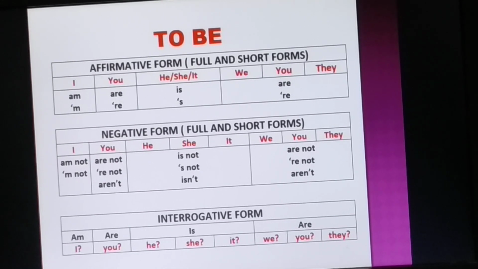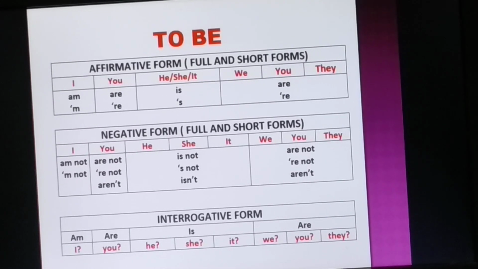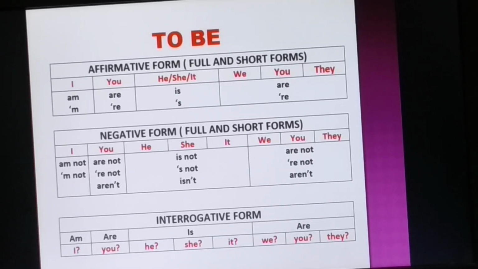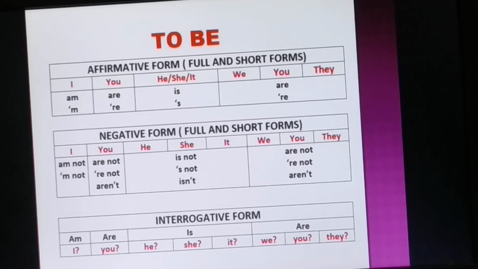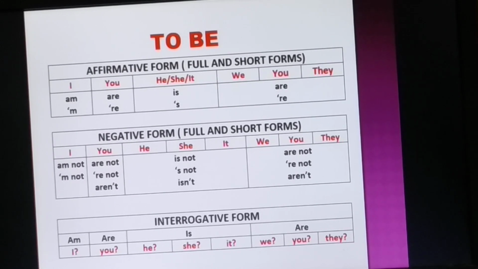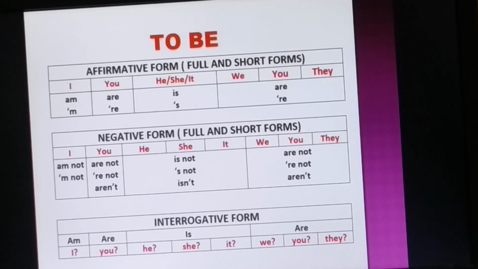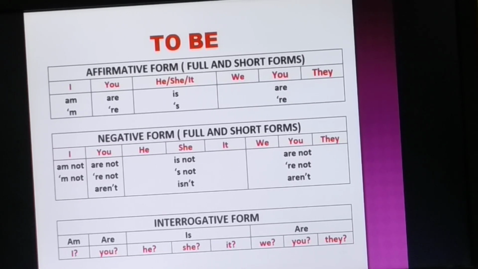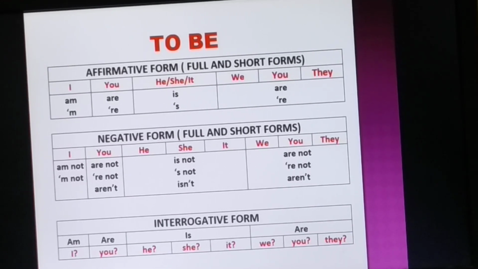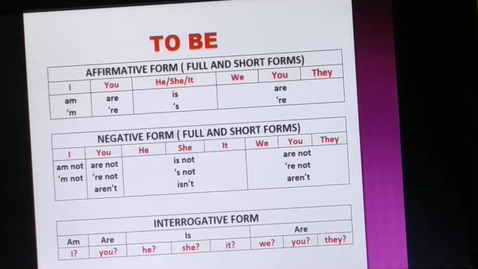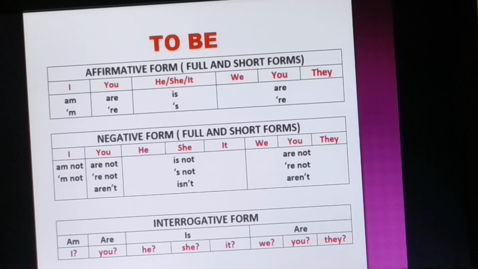For example, I am, you are, he, she or it is, we, you or they are. So, it's very easy to understand here that with first person singular number, that is I, we have used am. In case of first person plural number, we have used are. In case of second person, we have used are. On the other hand, in case of third person singular number, he, she or it, we have used the be verb is.